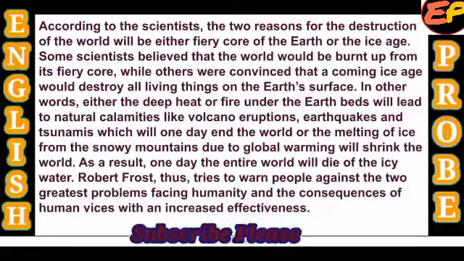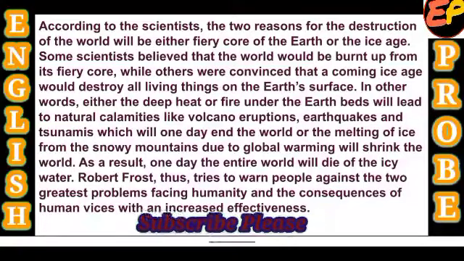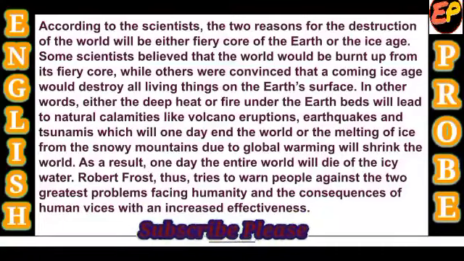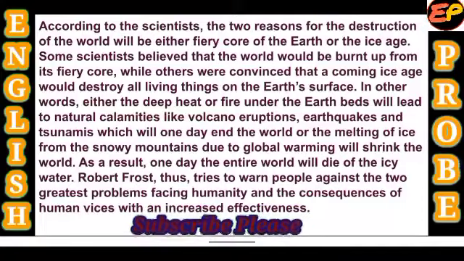All living things means not only human lives, all living things, either vegetation or some other living creatures on this earth. So this is the belief of some of the scientists.